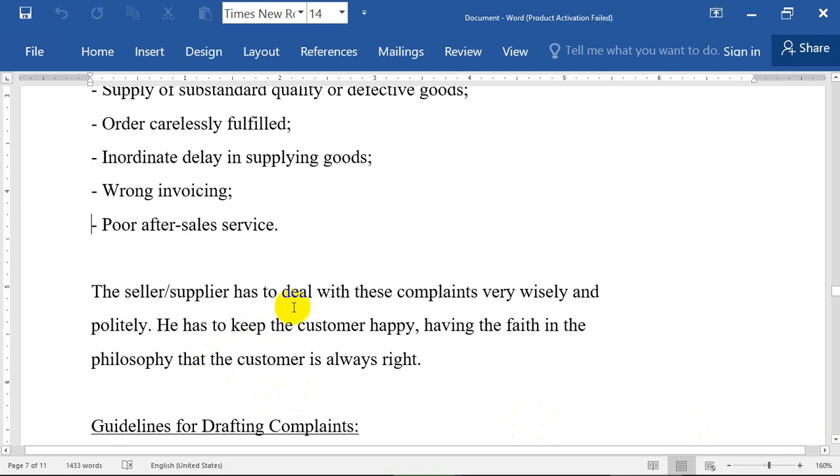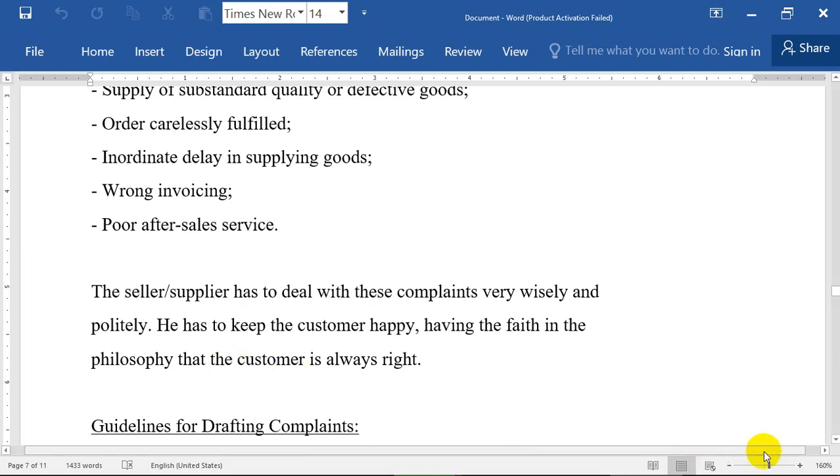The seller has to deal with these complaints very wisely and politely. Why? Because if you are in the place of the buyer, there is a philosophy that the customer is always right. But even if the customer is right, he must write a polite letter, not a rude letter. Don't write it and say, why didn't you do this? Don't write it directly. You have to write it in a polite way, and you have to have rules or guidelines for drafting complaints.